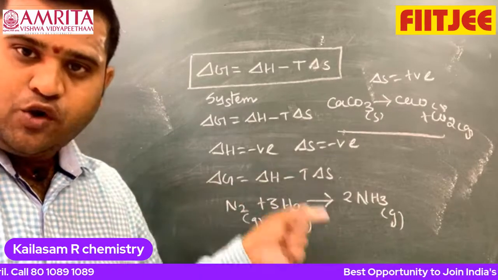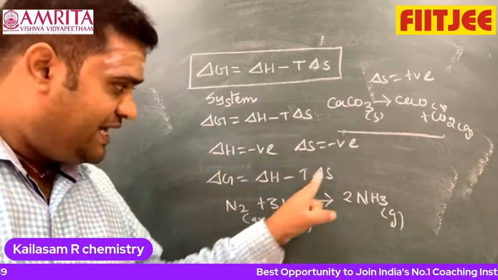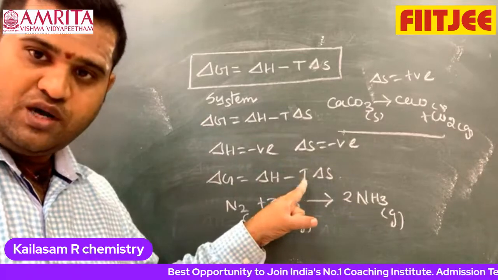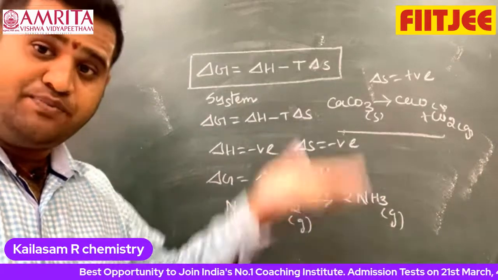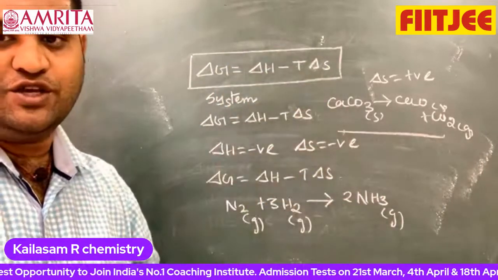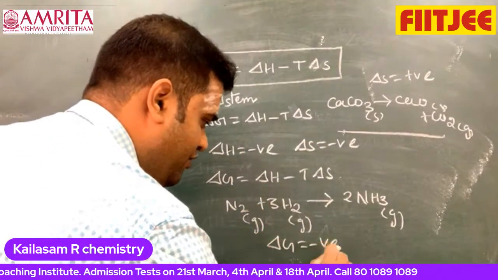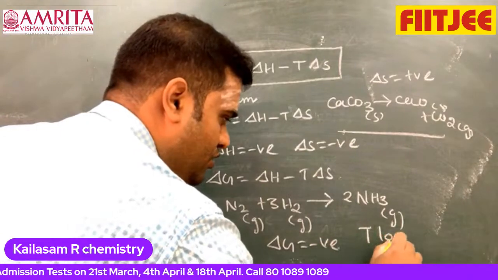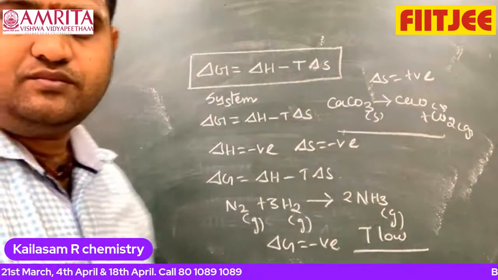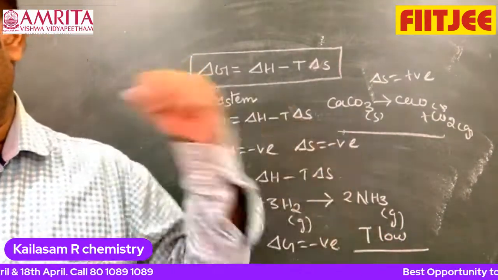Therefore delta H is dominant. So when temperature is low, delta H overcomes T delta S. When temperature is very high, the reaction becomes non-spontaneous. Therefore I can say delta G is negative when temperature is low. That's all. Now we'll discuss some questions.